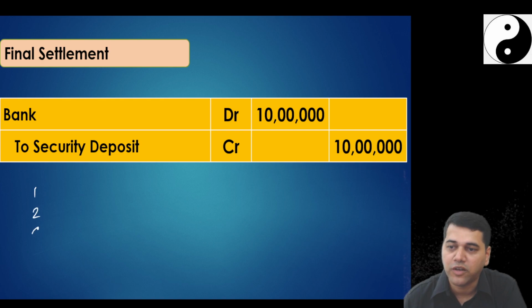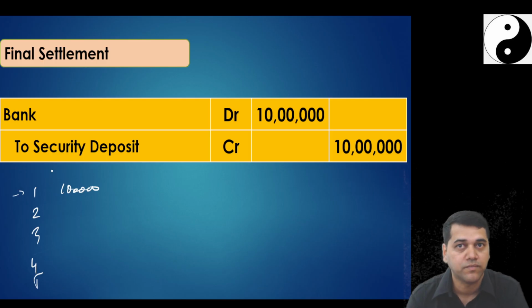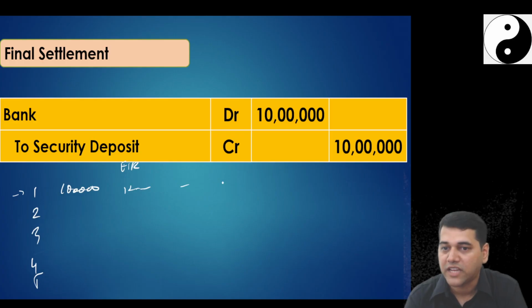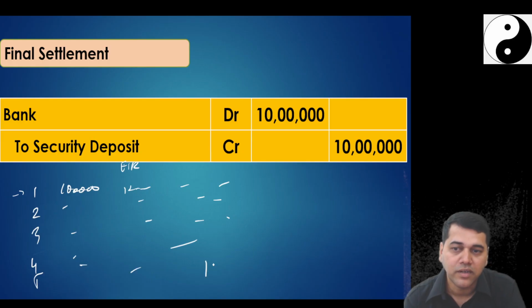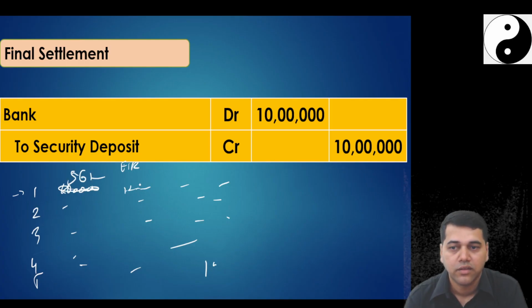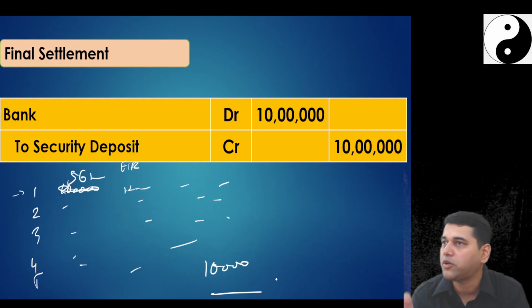Amortization schedule will start with 1, 2, 3, 4, 5. First opening balance, always start with 1. Institute will start with 0. Don't do that. Confusion. 10 lakh. EIR. What is your EIR? 12%. 1,20,000. Then no cash flow. Closing balance is going to increase. Second year interest, third year interest, fourth year interest. So last year it will become, sorry, not 10 lakh, 5,67,000 something. So accordingly, last year it will become 10 lakh. And you pay that, your amortization schedule finished.